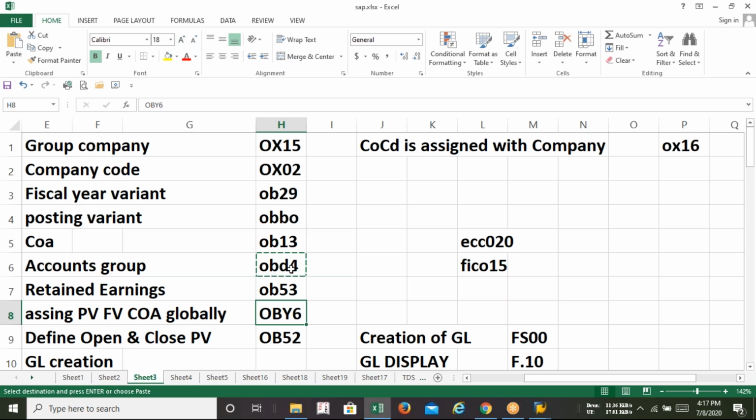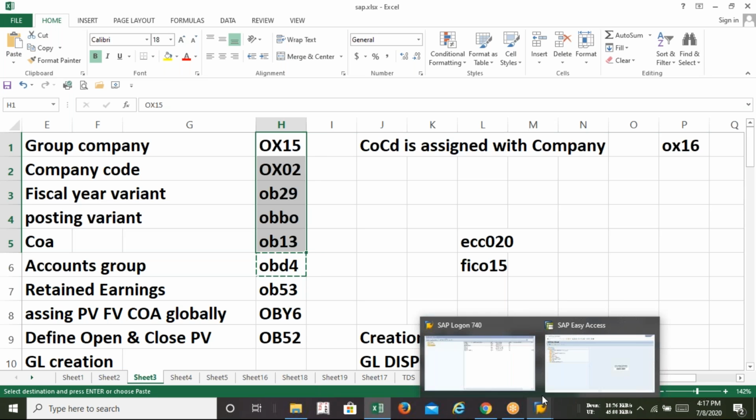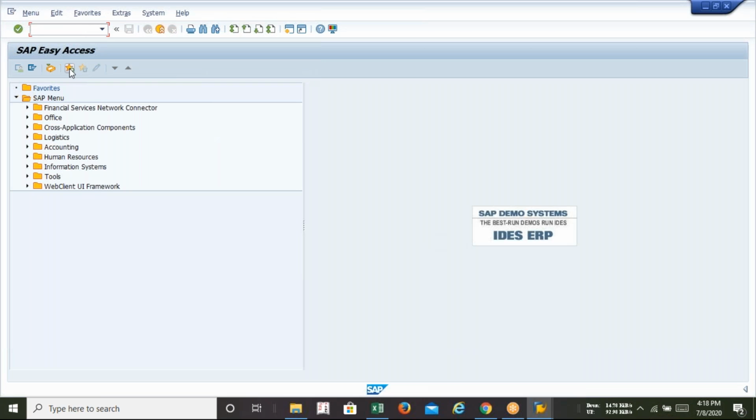So till now, I repeat, we have created group company, company code, fiscal year variant, posting variant, and chart of accounts. These five parts we have created. But just remember one thing and try to recall: at the time of creation of the group company or the company code, other information was never asked. Say for example, when we are creating the chart of accounts, just look at it.